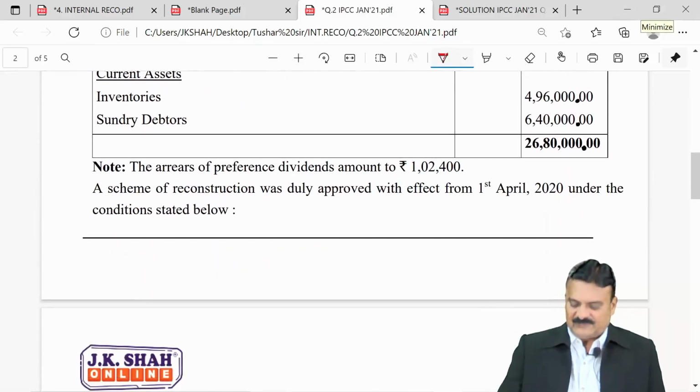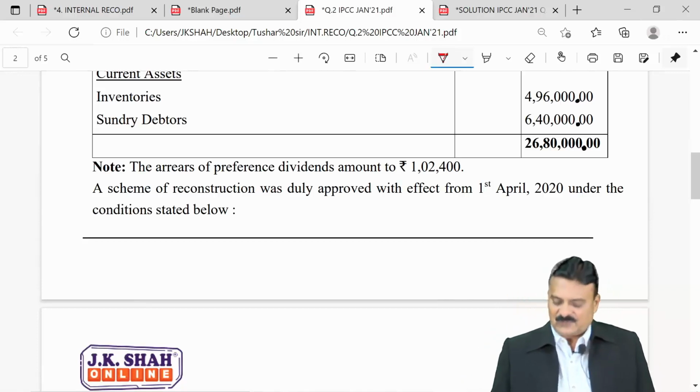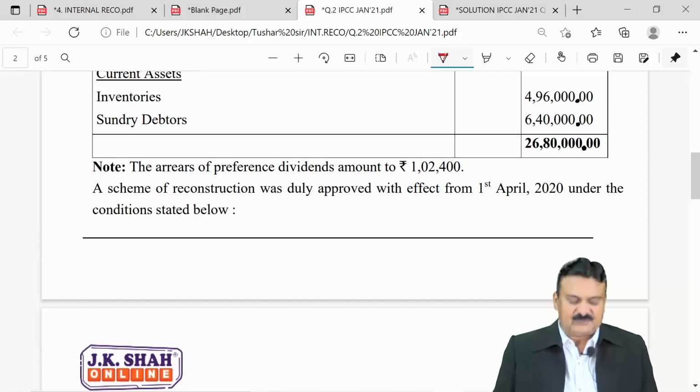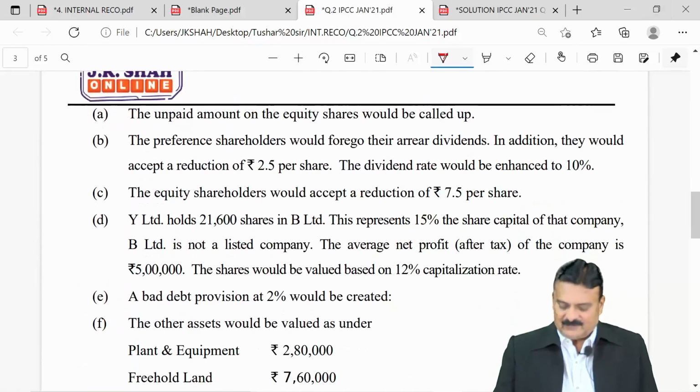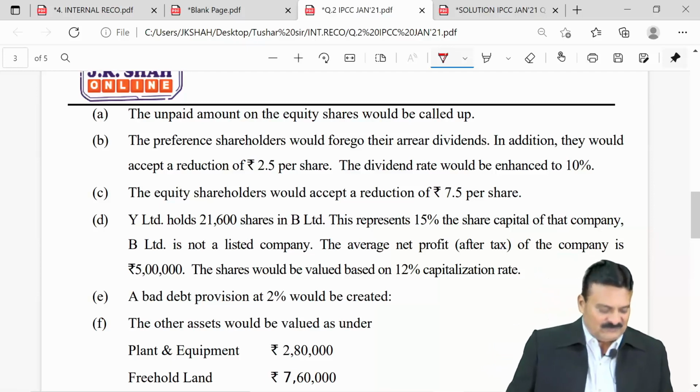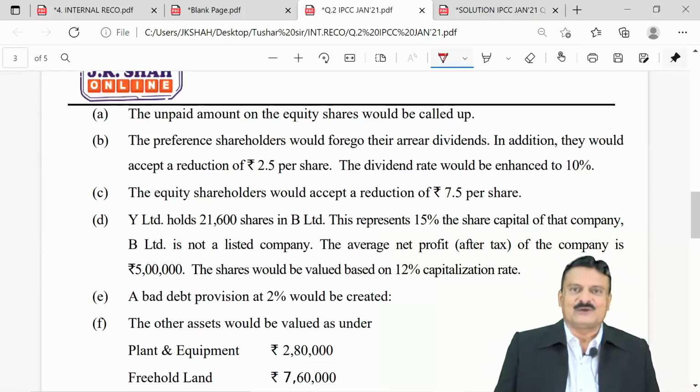The arrears of preference dividend amounts to 1,02,400. A scheme of reconstruction was duly approved with effect from 1st April 2020 under the conditions stated below. The unpaid amount of equity shares would be called up. So, final call you are calling up. Preference shareholders would forego their arrears of dividend. Contingent liability is foregone, no entry. In addition, they should accept a reduction of 2.50 per share. Dividend rate should be enhanced to 10%. Old preference share capital is 8%, the new one will now be 10%.